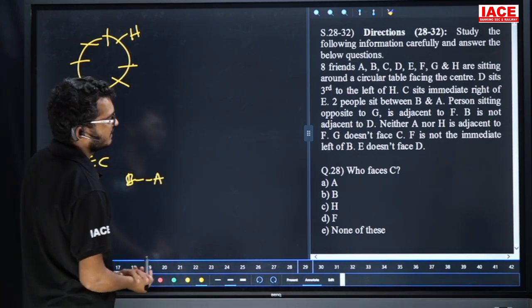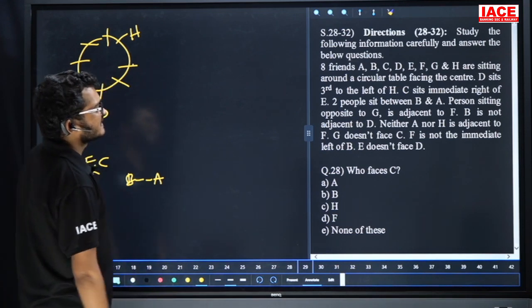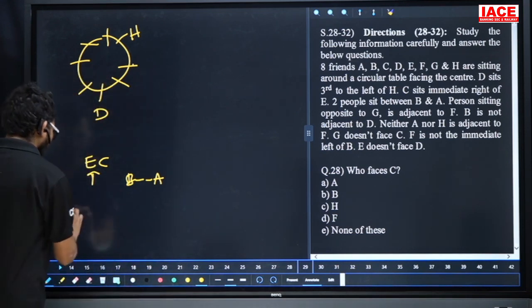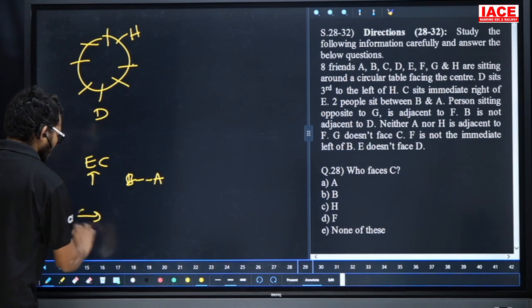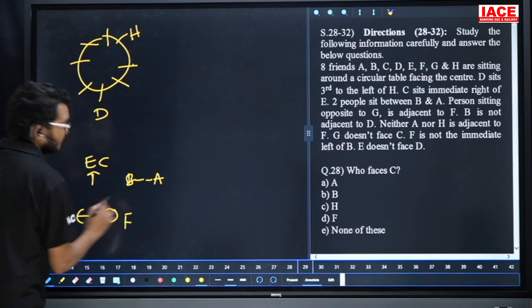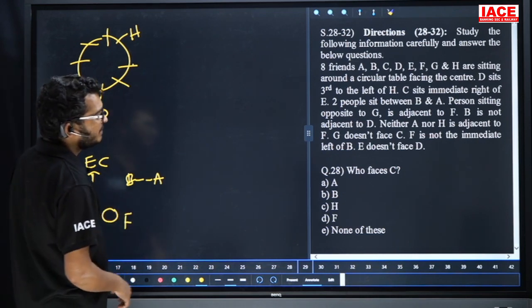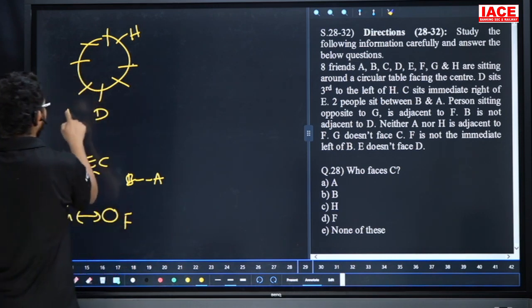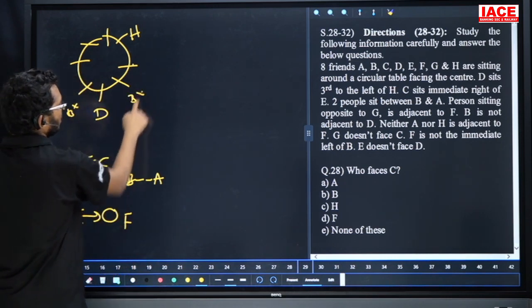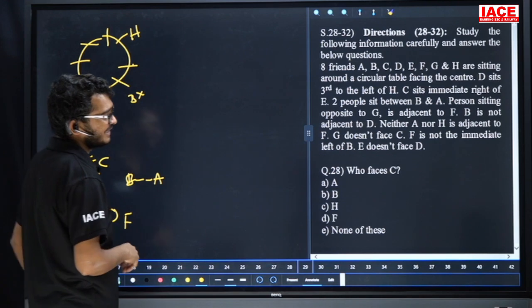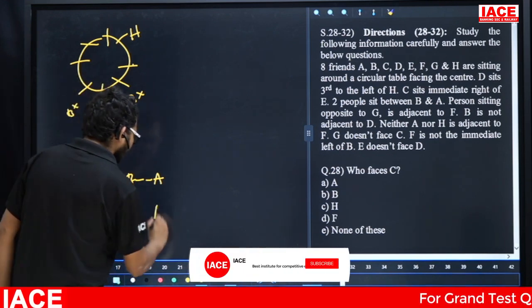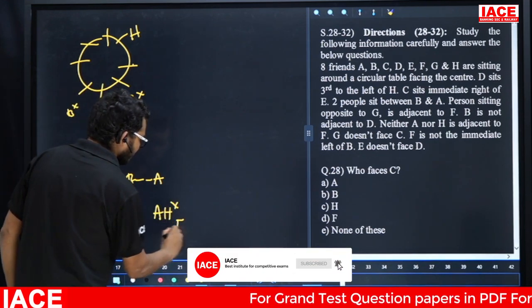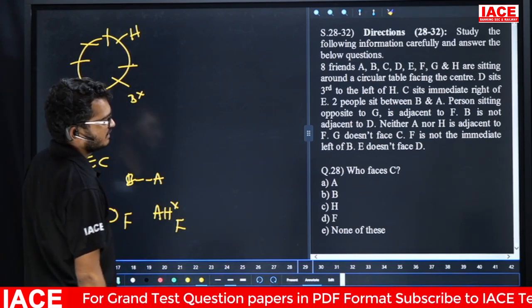Next one. The person sitting opposite to G is adjacent to F. Next one, B is not adjacent to D. That means for B here, no chance. Next, neither A nor H is adjacent to F. A and H are not adjacent to F.